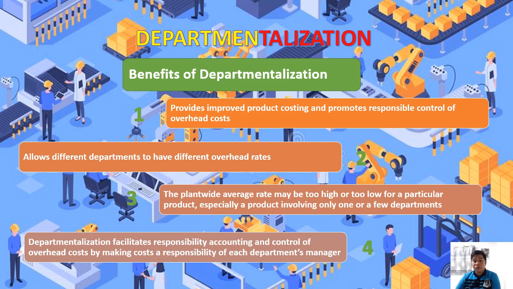So in that case, makokontrol po ni department 3 and 4 yung kanilang cost kasi at the end of the day, hindi naman talaga dapat silang pasahan. So nagkakaroon po ng responsibility on each manager para at the end of the day, makontrol po nila yung cost nila at ma-account po yung tamang cost na pumapasok sa kanilang mga department.